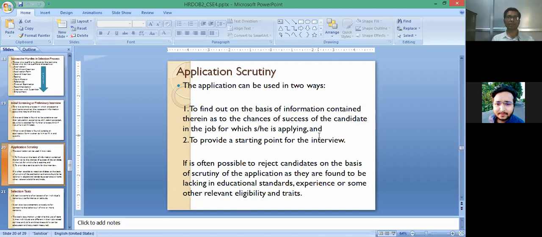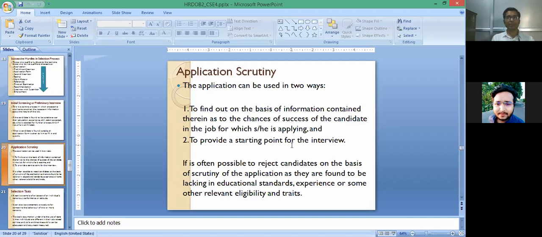Because if there is an interview panel, and there is no point from the candidate who is now going to appear before the panel members, then by which point will it start? So the application form, which includes different information for the concerned candidate, will be the basis for starting the interview, and it will be helpful to the interview panel.